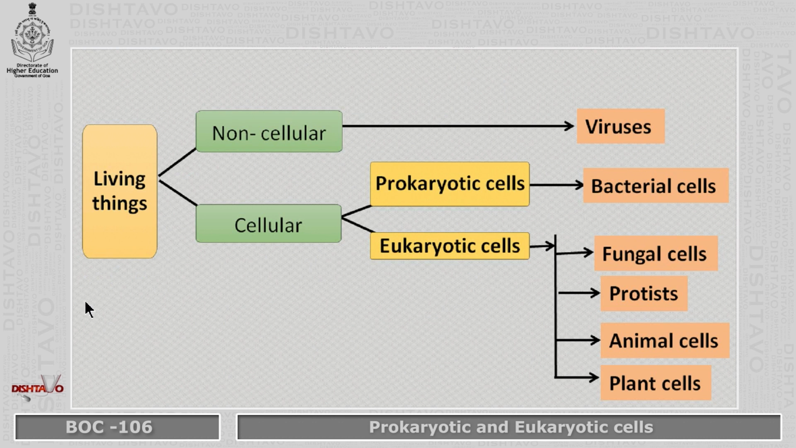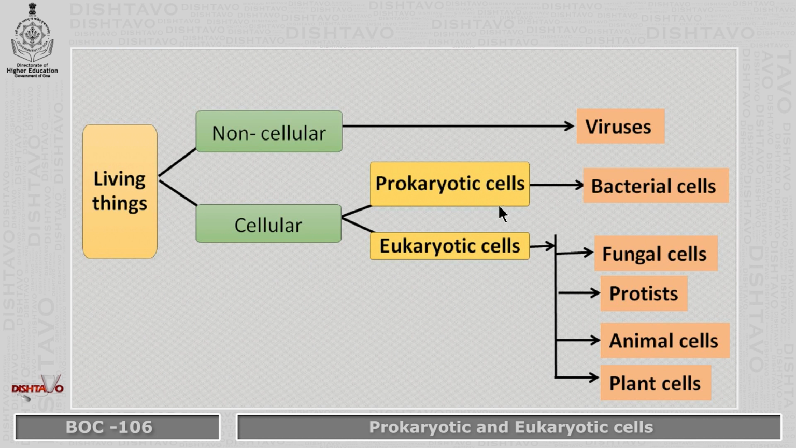Now, we should understand all living organisms, or living things, to be specific, are non-cellular, they don't have cell structure, and some are cellular, but yet they are living. For example, the non-cellular example is the virus. It doesn't have a proper cell structure. And then we have the cellular ones, which are made up of cells, but they are classified into two types, prokaryotic cell and the eukaryotic cell.